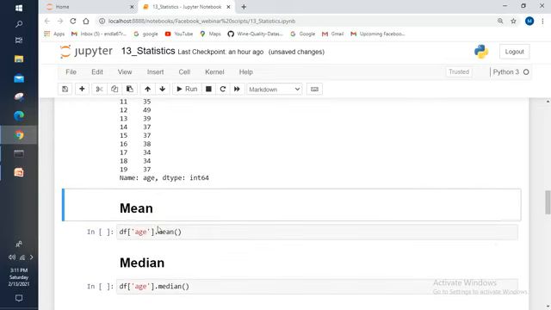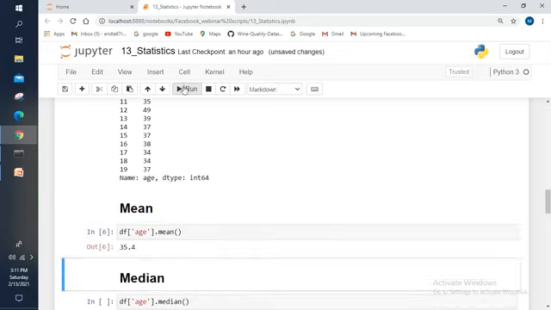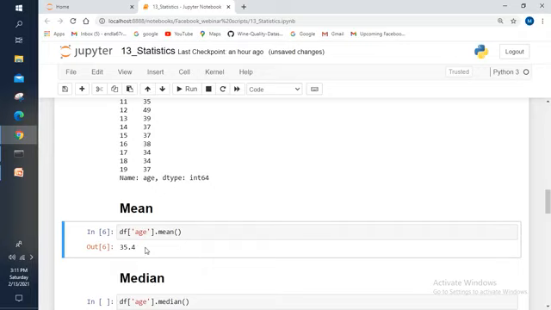Now I'm going to calculate the mean for that age column, right? So here I call that age column and I use the mean function. With that we will get the mean. Let me execute this one. See, I'm getting the mean as 35.4, right? If you want to calculate the mean, you need to use the mean function.